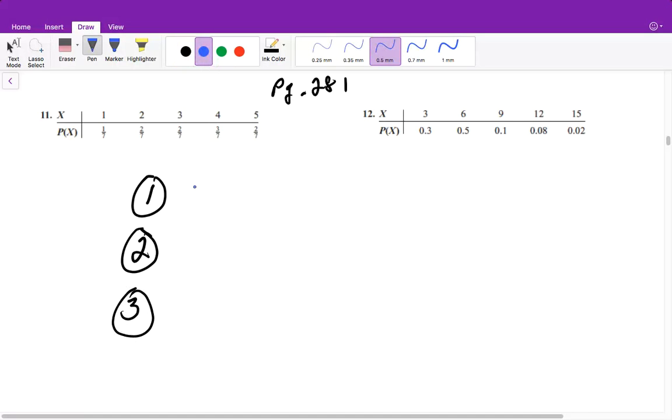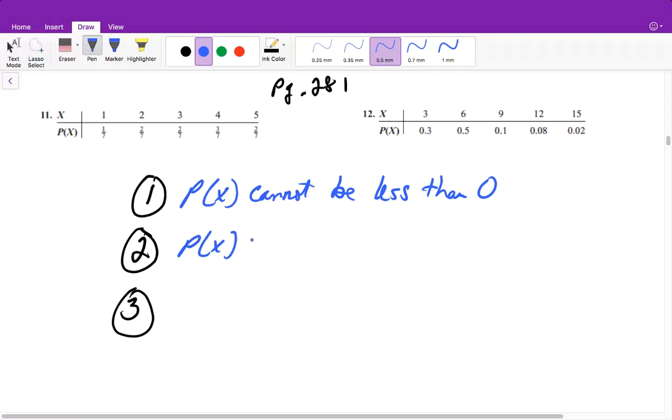The first one is probability cannot be less than 0. So no negative numbers. The probability of x, so each individual probability of x, cannot be greater than 1.